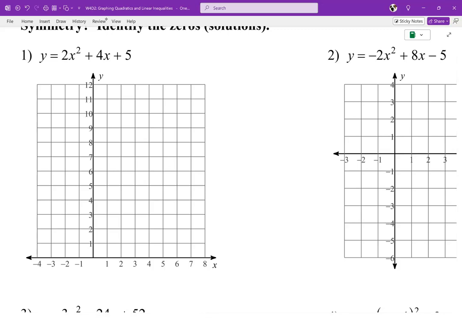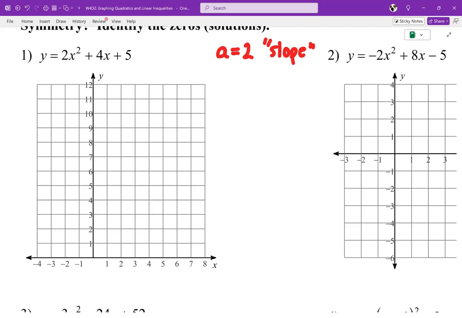So here's the first thing I'm going to tell you guys to do. You're going to want to list your a. Your a value is 2. Remember, that's kind of like your slope, right? It's kind of like a slope. Not really, but from our vertex, we can execute one slope from there in both directions, up and to the right, up and to the left, or maybe down and to the right, down to the left. But we'll get to that in a bit.